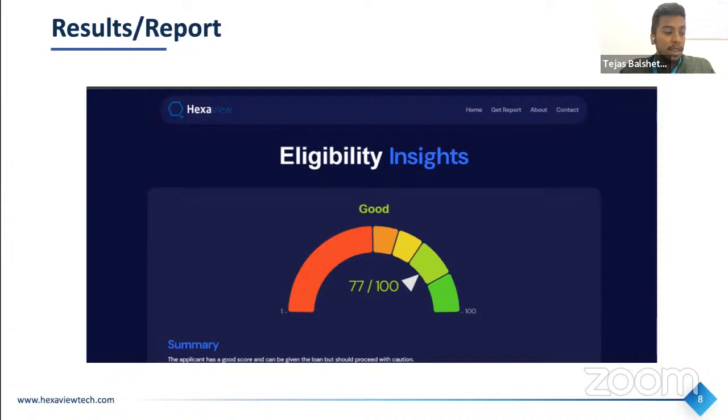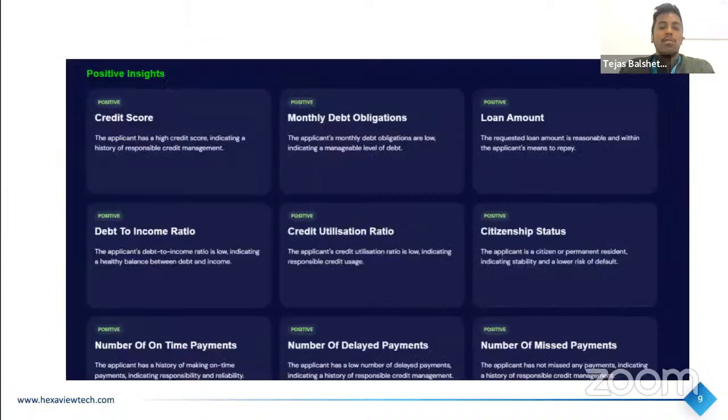That vendor can receive the loan, but should proceed with caution. And after that, we have the last category, the excellent category, which is of the score 85 to 100, meaning the candidate has received an excellent score and should be given the loan, but it's up to you. So these are some of the positive insights that we will see about the candidate.